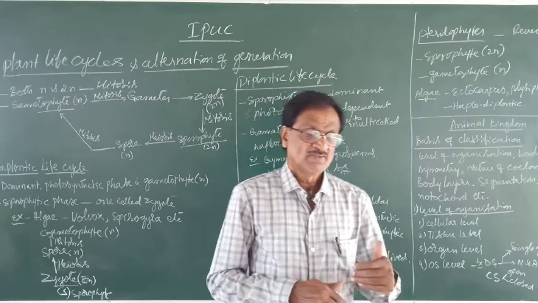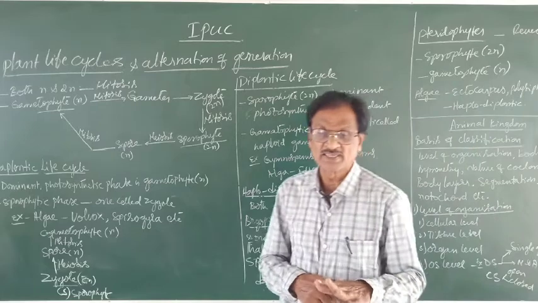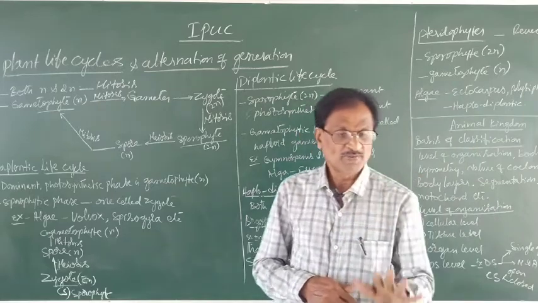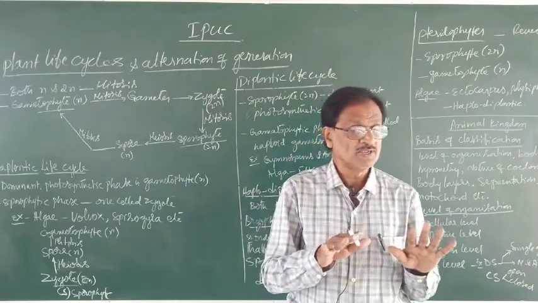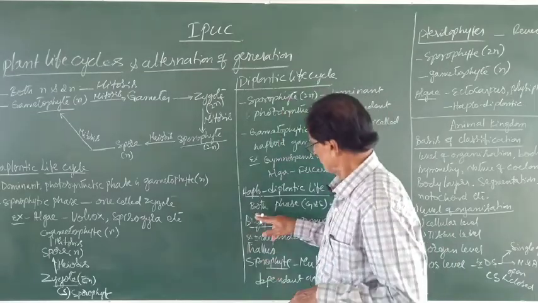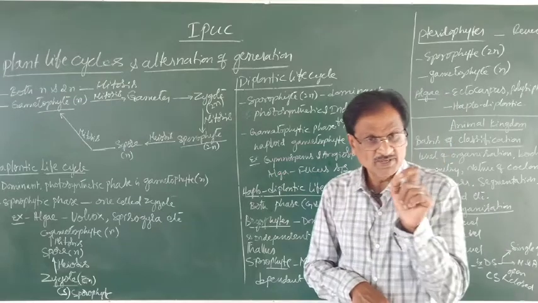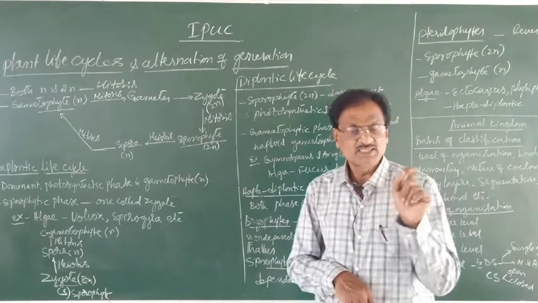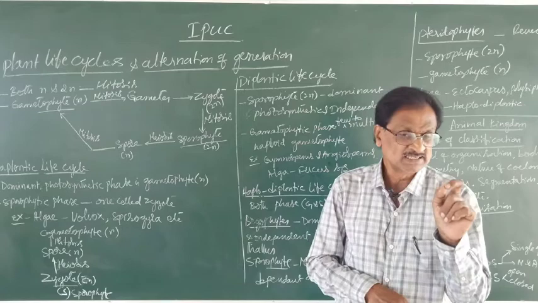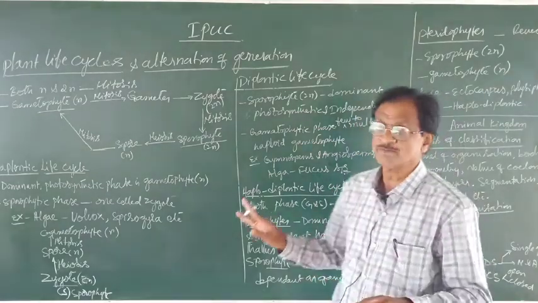And here, for example, in bryophytes, what do you mean by bryophytes? Bryophytes are nothing but the amphibians of the plant kingdom. In bryophytes, the dominant phase is what? That is the haploid gametophytic one.